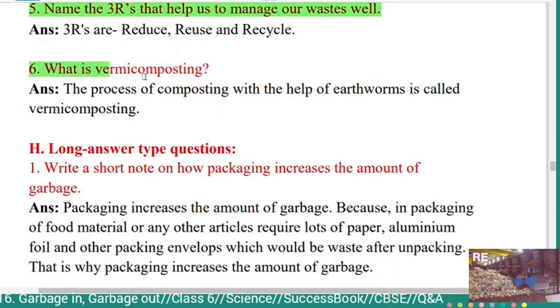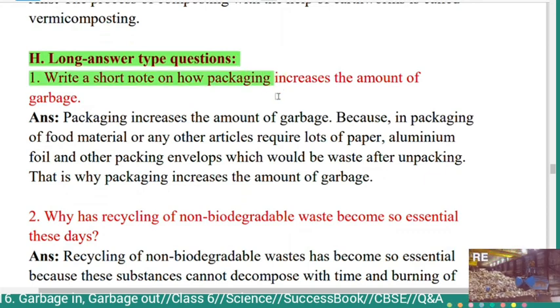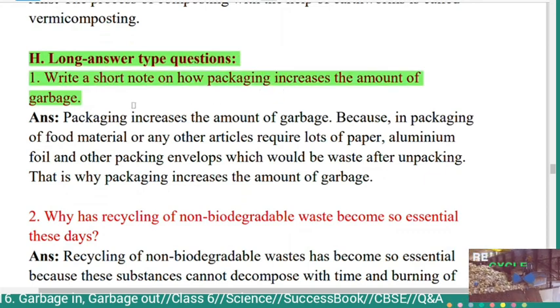Sixth question, what is vermicomposting? Answer: the process of composting with the help of earthworms is called vermicomposting. Next, main H, long answer type questions. In that, the first question, write a note on how packaging increases the amount of garbage.